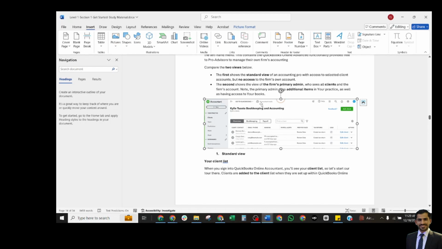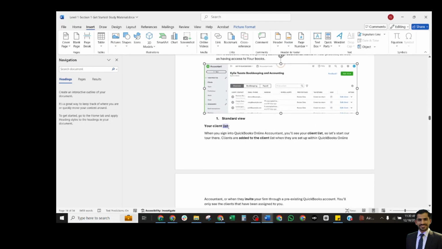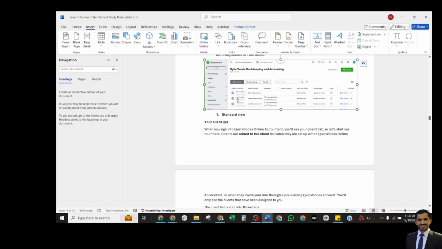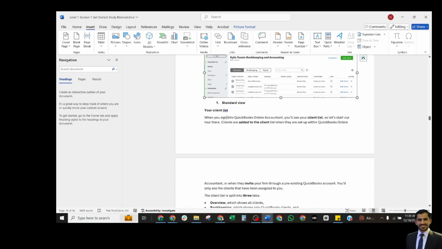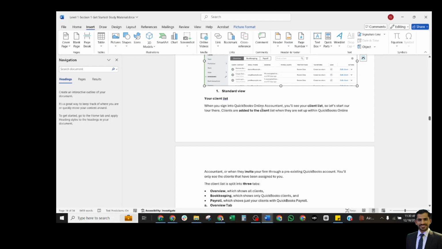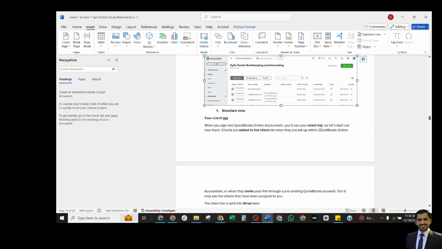And this is an accountant tool. You may scroll down, click on accountant tools, and you will see the specific features for this accountant. Let's discuss in detail your client list. Now we are discussing in this lesson: when you sign into QuickBooks Online Accountant, you will see your client list. So let's start our tour there.